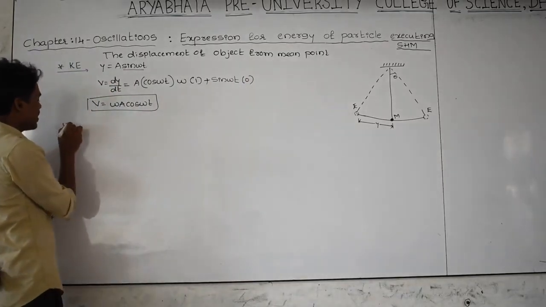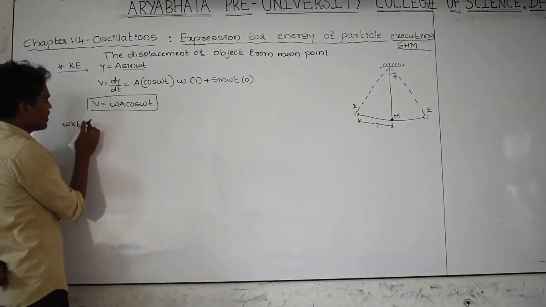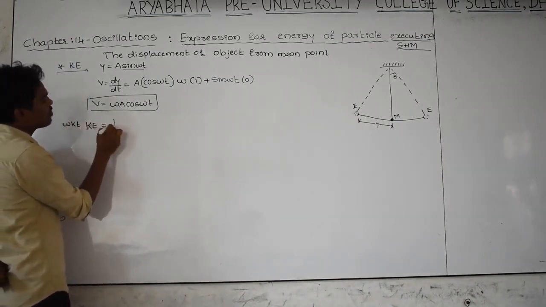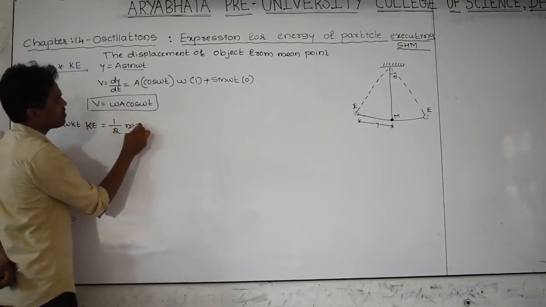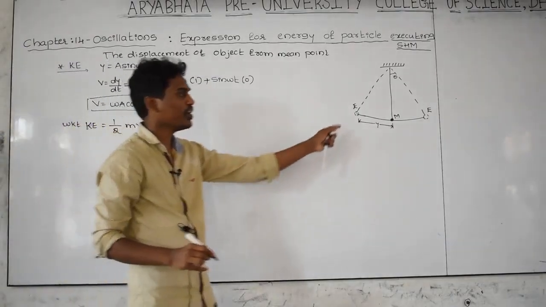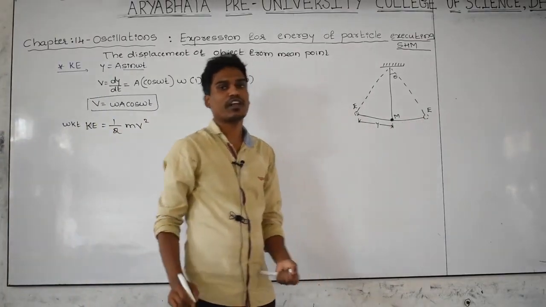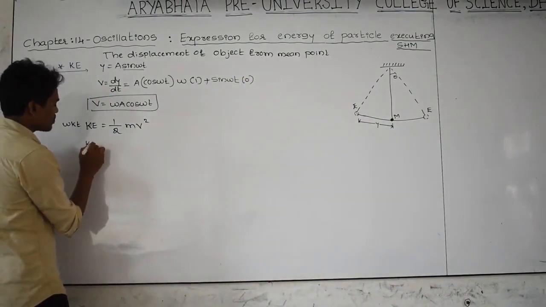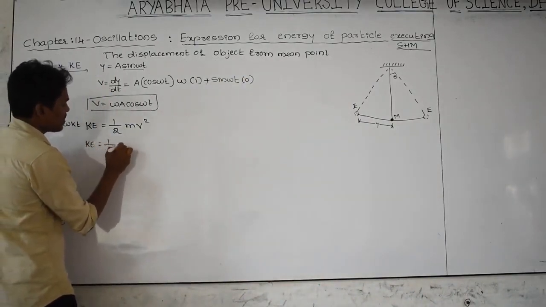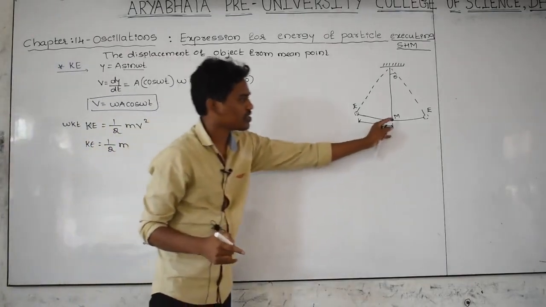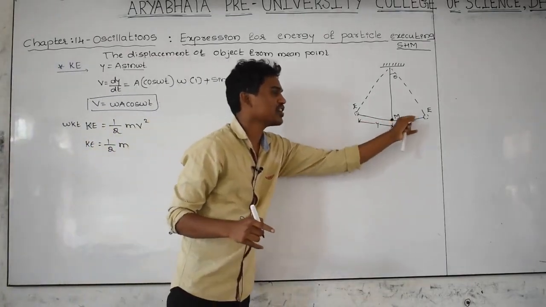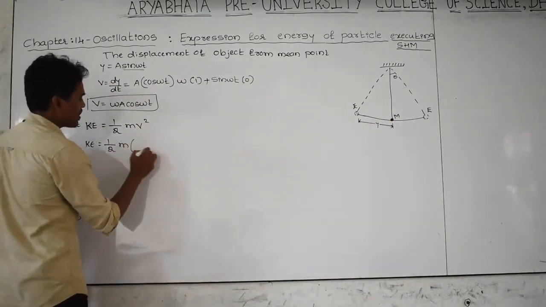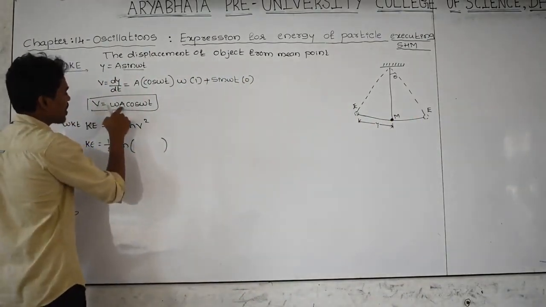We know very well the kinetic energy equation: kinetic energy is equal to 1 by 2 mv square. What is v? The velocity of the body at each and every point whenever it is in motion. Kinetic energy is equal to 1 by 2 m, where m is the mass of this object, and v is the velocity of the object at each and every point with respect to time. v can be written as v is equal to omega a cos omega t.